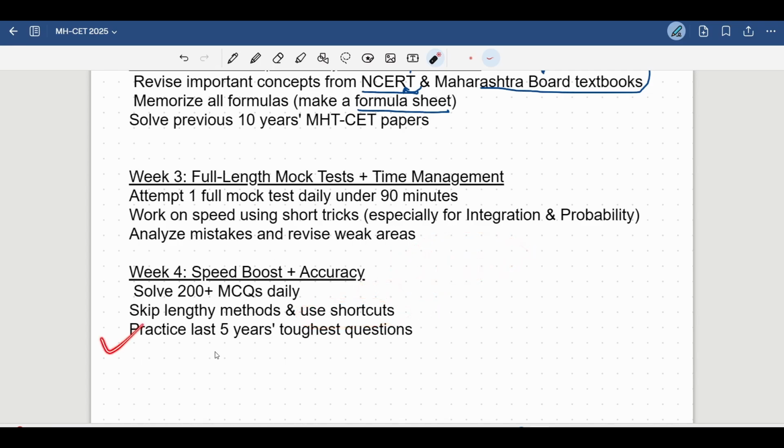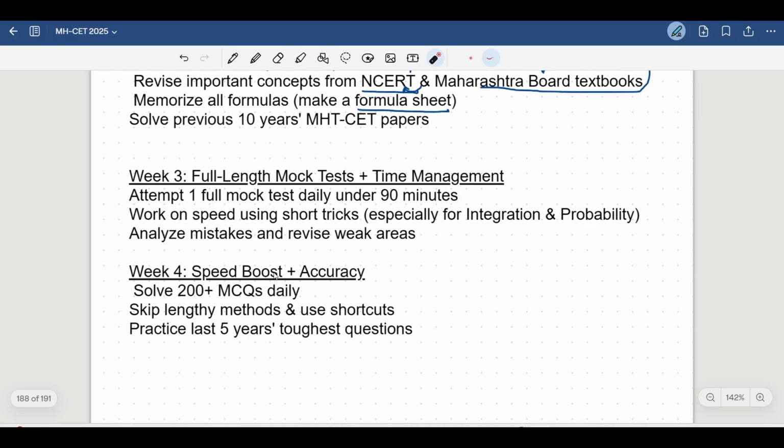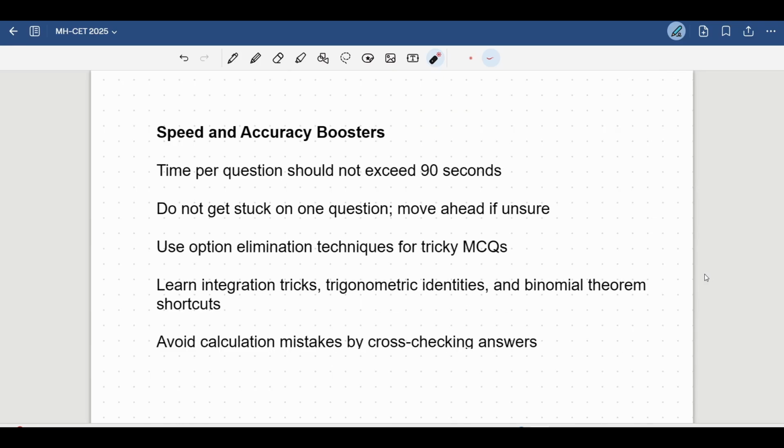Okay? Then you will again practice the last previous year questions, toughest questions. Okay, see, first week में you are solving previous year questions, right? These week 1 and week 2 you are solving previous year questions. So ऐसे आपके ध्यान में आ जाएगा कि कौन से questions difficult है, कौन से easy है, कौन से medium difficulty के हैं. So 4th week में क्या करेंगे? You will resolve the tough questions over here. ठीक है? This is resolving of the toughest questions. Okay, and 200 MCQs per day is your target. This is daily per day 200 MCQs in the 4th week, right?